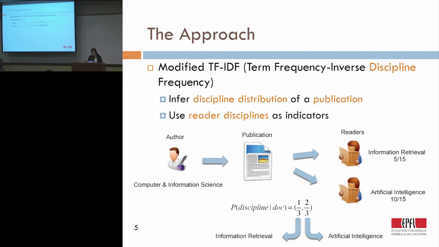To do this, for each publication, we try to infer the discipline distributions, the probabilities that this publication could fall in which discipline. And the metric we use is that,